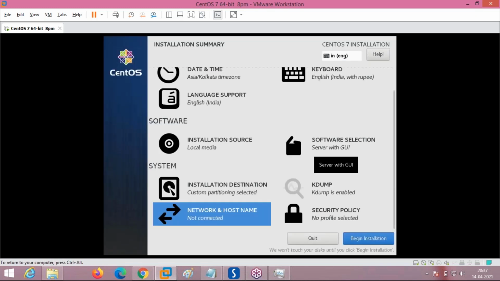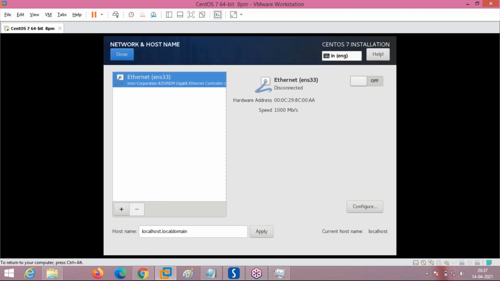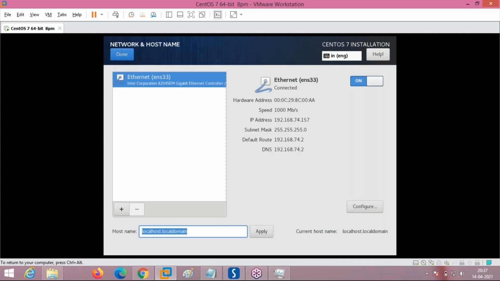Okay, in your system, if you want to set it, you can set it here. Just give the host name, any name you want. Apart from that, just enable the network to on. Just 2 points, network on and host name here. Delete this whole localhost.localdomain and type. So I am actually giving the default setting so that I can show you after the installation of the operating system how to manually set the host name and network details. Okay, I am pressing done.